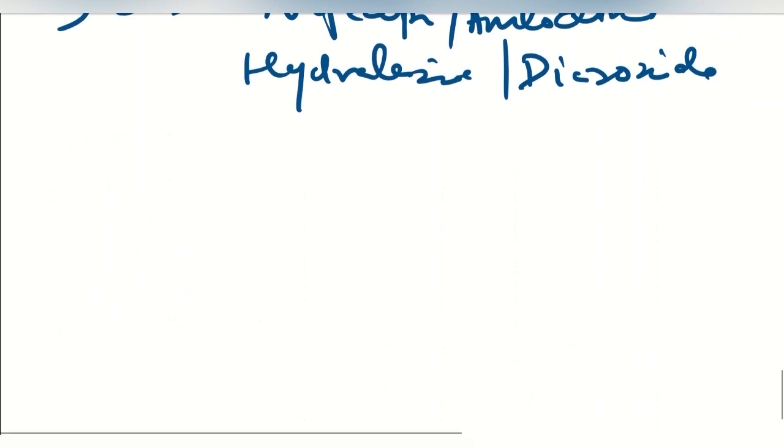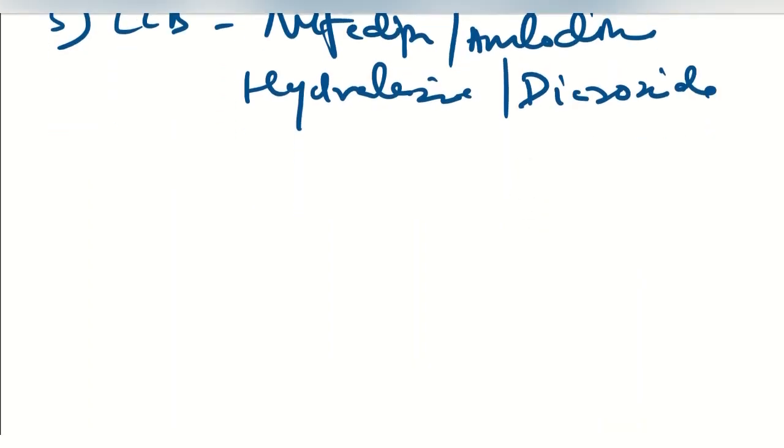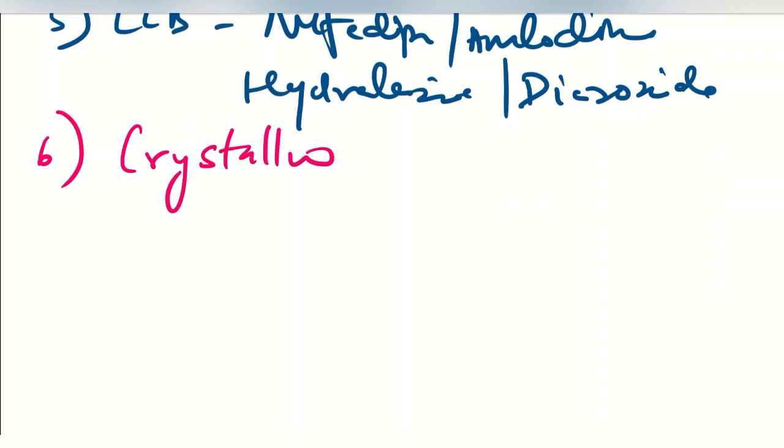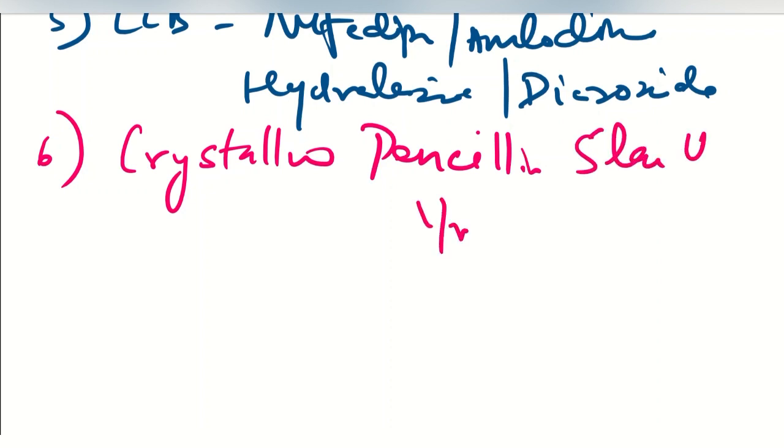Then we have to treat the infection also. For treating the infection, we have the injection of penicillin, that is crystalline penicillin. We can give 5 lakh units IM in a BD dose, given in the morning and the evening.